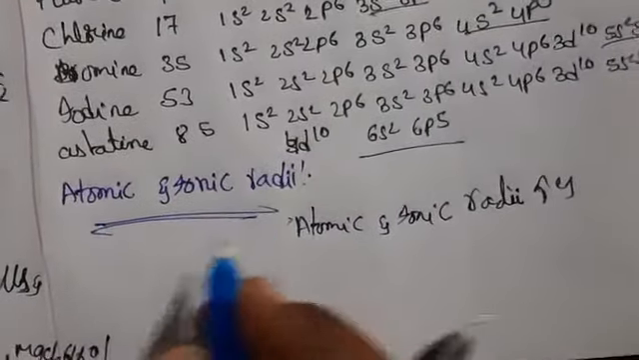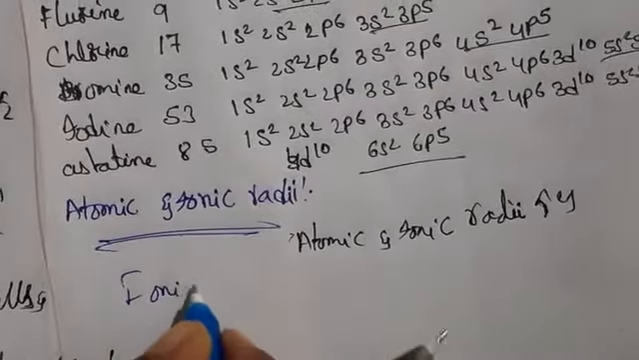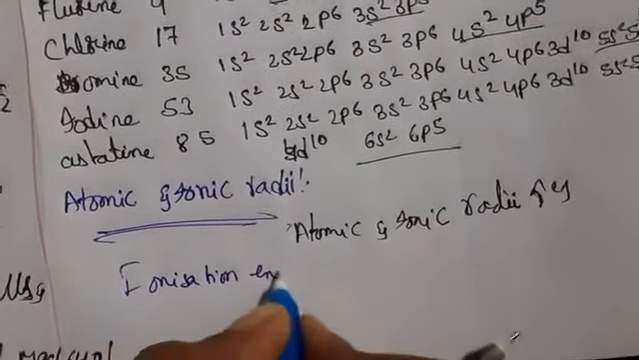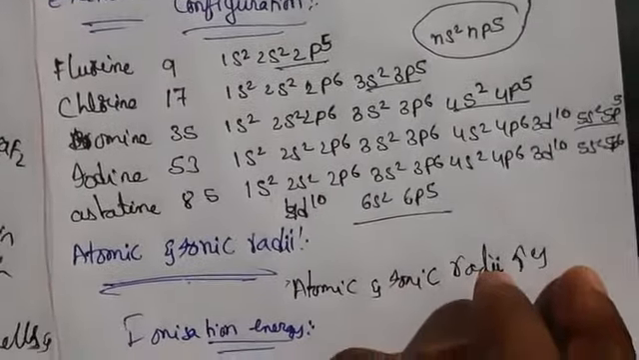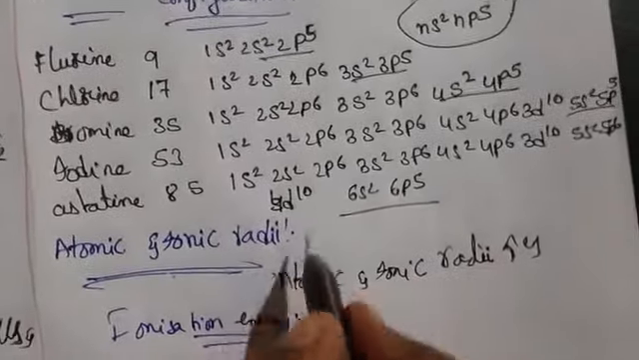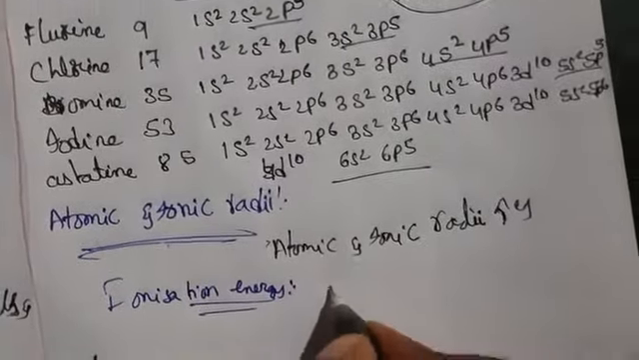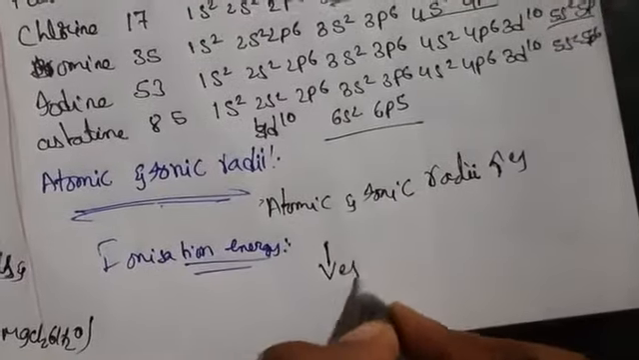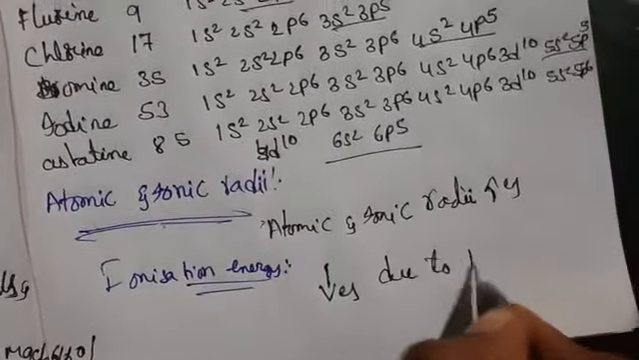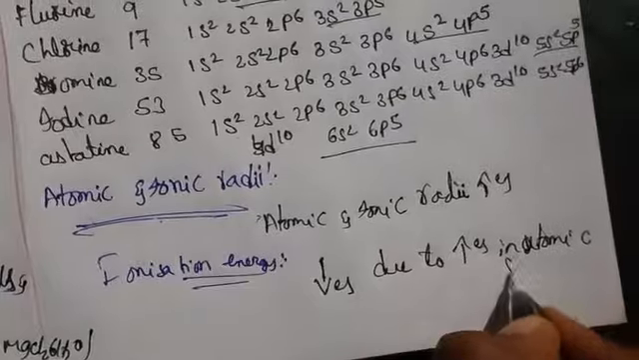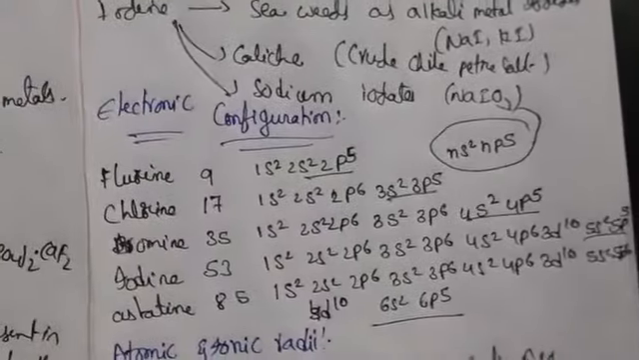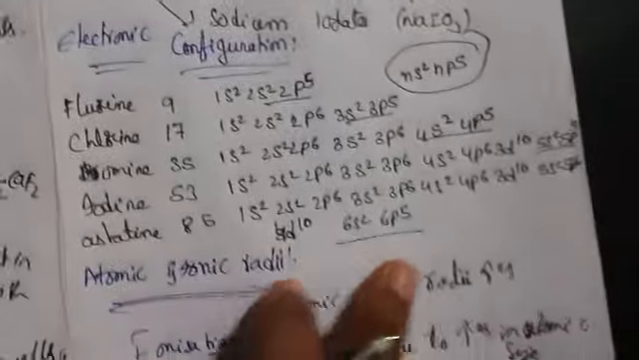Coming to ionization energy. Ionization energy means the energy to lose an electron. So does ionization energy increase or decrease? Due to the increase in size, ionization energy decreases from top to bottom of the group. It decreases due to the increase in atomic size. Because of this reason, the ionization energy is going to decrease. Fluorine has the highest ionization energy.